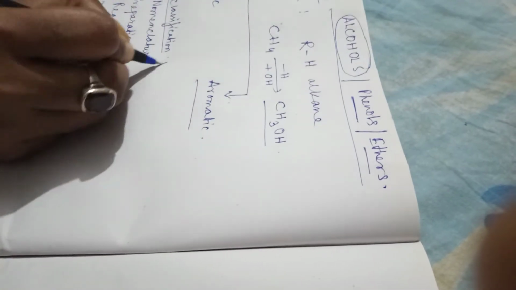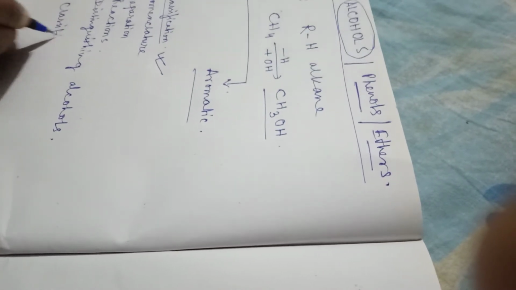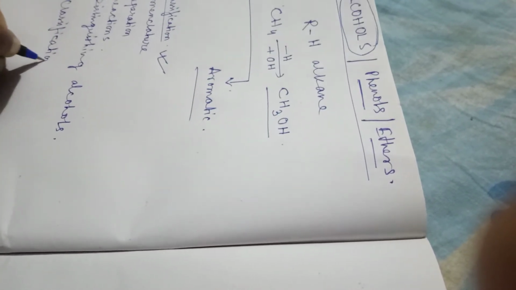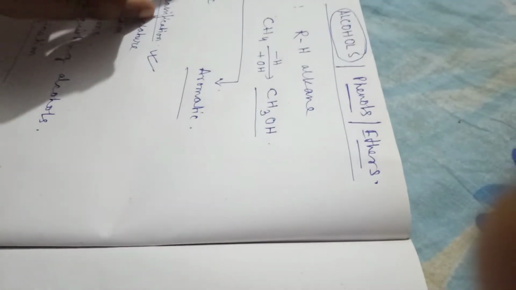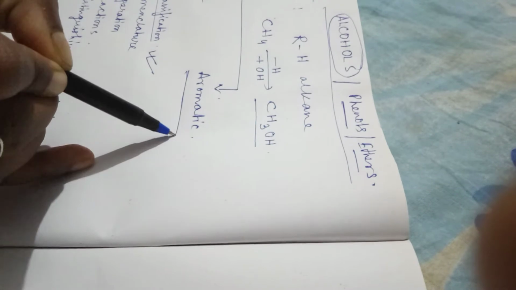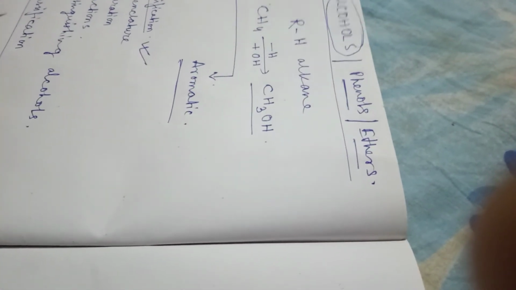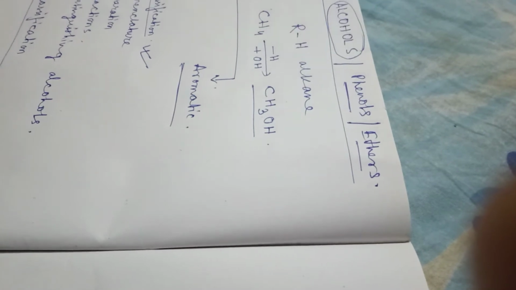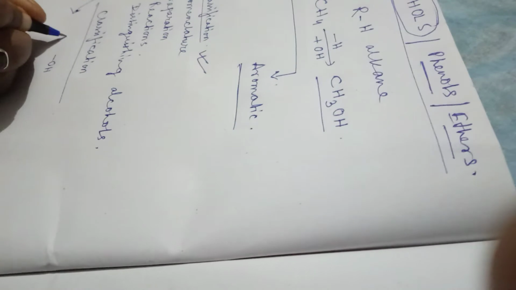Now the first topic we are starting now. This is classification of alcohol. As I already said, we may first of all classify the alcohols into two parts. One is aliphatic, another is aromatic. Now what is aliphatic alcohol? Aliphatic alcohol means the functional group OH is attached to the aliphatic chain.